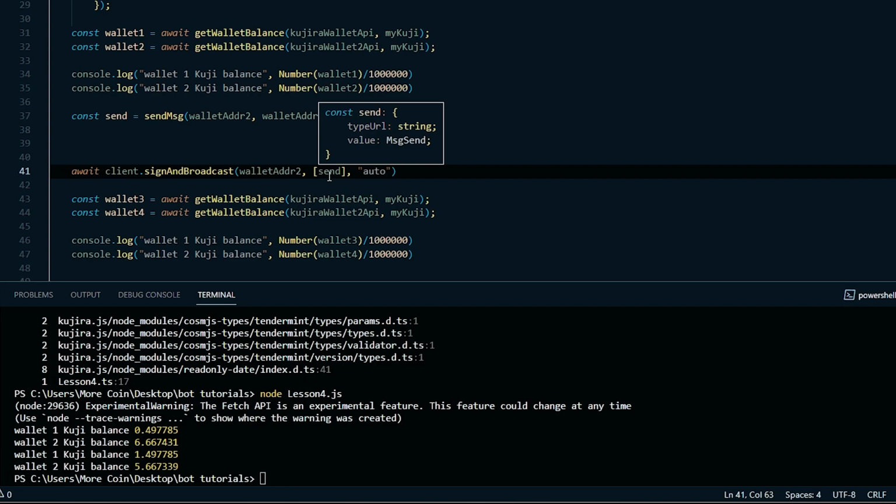All right, guys. So we got this working. That's how you send a simple send transaction.